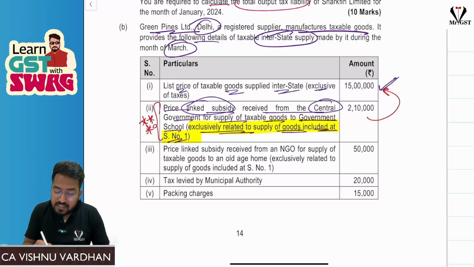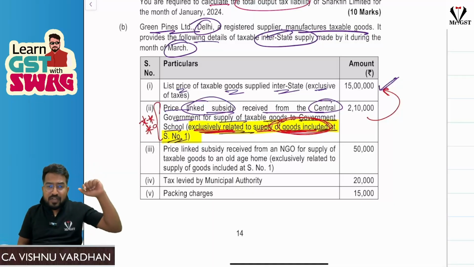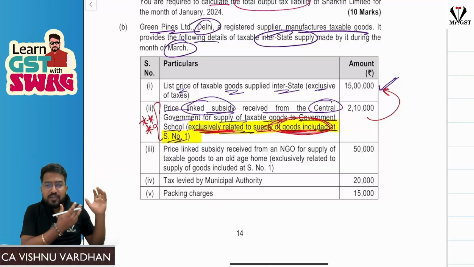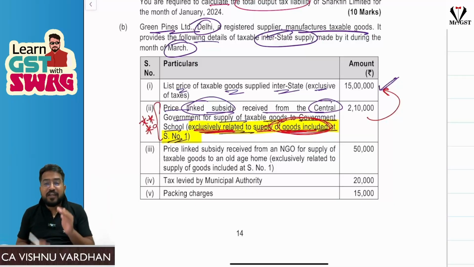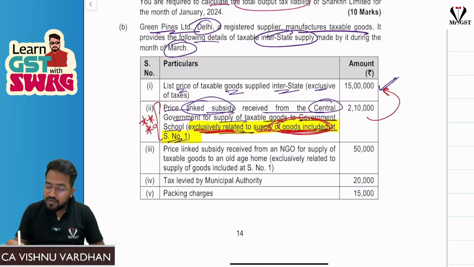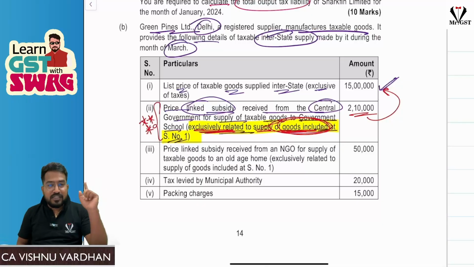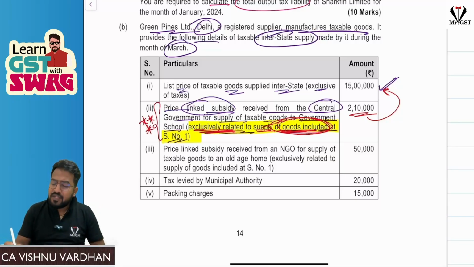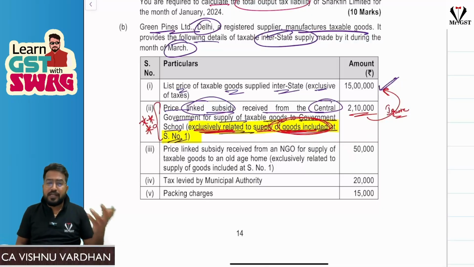Please understand, the question is saying this subsidy is exclusively related to supply of goods included at serial number 1. That means whatever goods we have given in serial number 1, this subsidy is about that. It is not like this 2,10,000 is included in 15 lakhs. Please don't make that mistake. So this 2,10,000 is not included above. This is related to goods included in serial number 1. So okay, the central government price linked subsidy, what we will do, we will ignore. Do nothing, because it will not be added to the value of supply and it is not already added, so we will not do anything, just ignore.